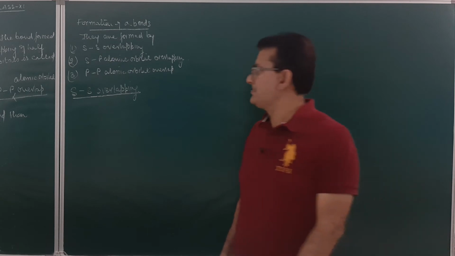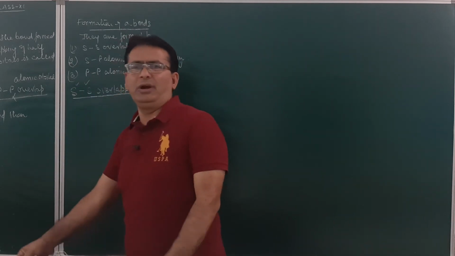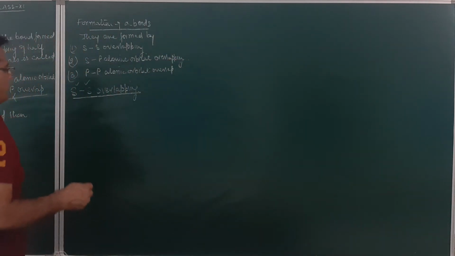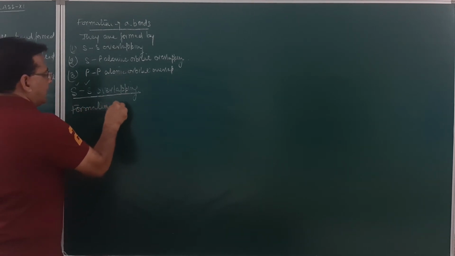Am I clear? As the name indicates, it occurs due to the overlapping of two half-filled s atomic orbitals. As for example, formation of a hydrogen molecule.